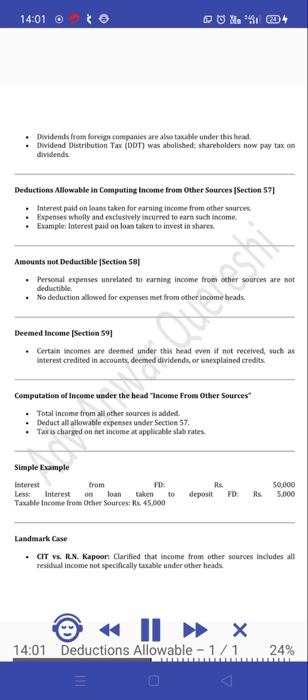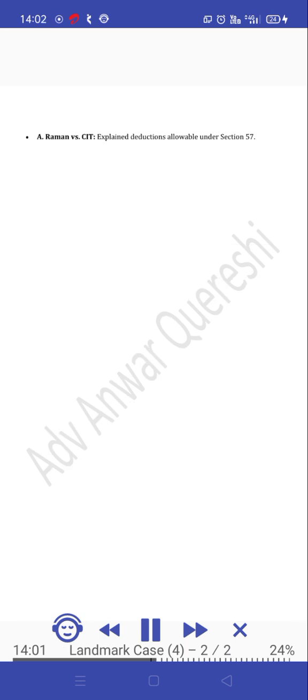Landmark case: CIT versus R.N. Kapoor. It clarified that income from other sources includes all residual income not specifically taxable under other heads. A. Raman versus CIT explained deductions allowable under Section 57.